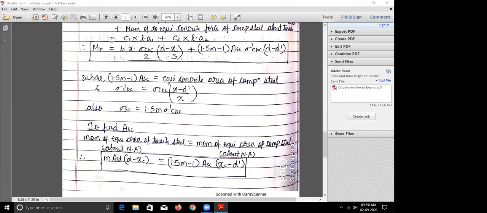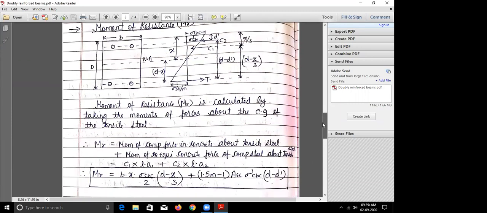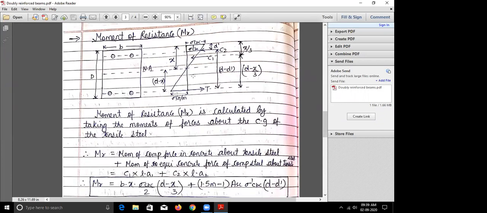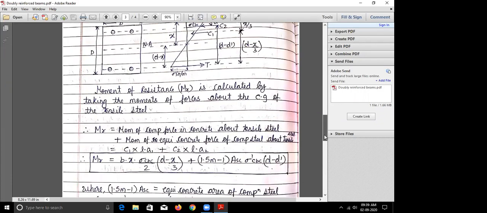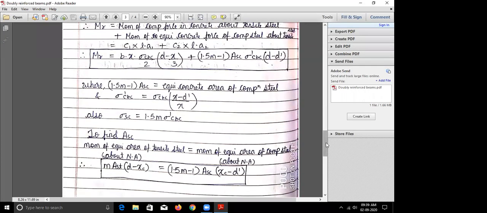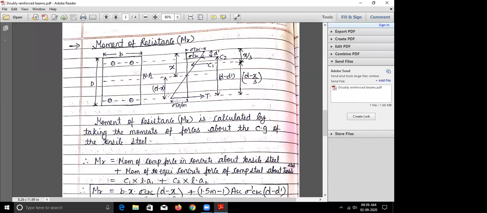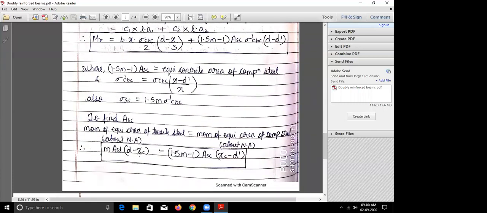So moment of equivalent area of tensile steel is nothing but m into AST. And about the neutral axis, the tensile steel, what is its distance from the neutral axis? That is d minus x. See here, this distance, how much is the distance of the tensile steel from the neutral axis? d minus x. So that is written here, d minus x. So equivalent area of tensile steel is m into AST, and about the neutral axis means that distance, that is d minus x.